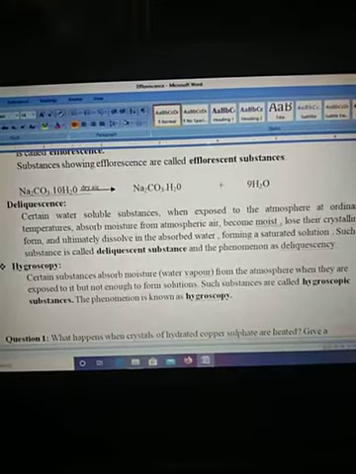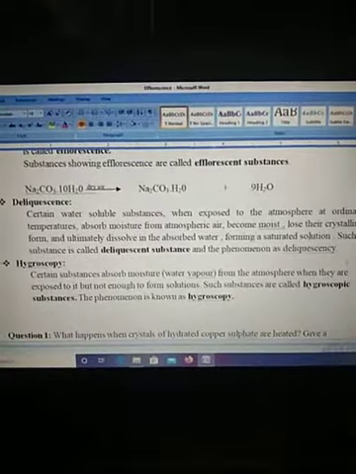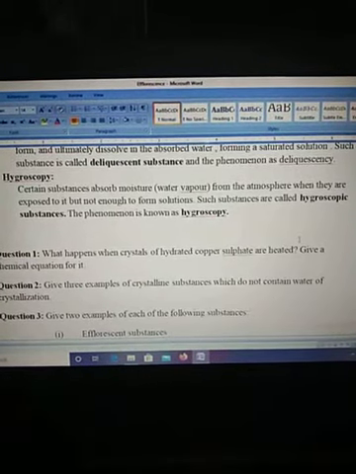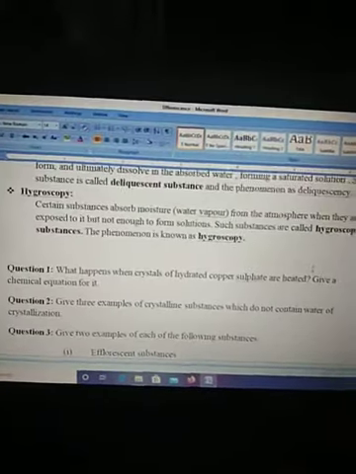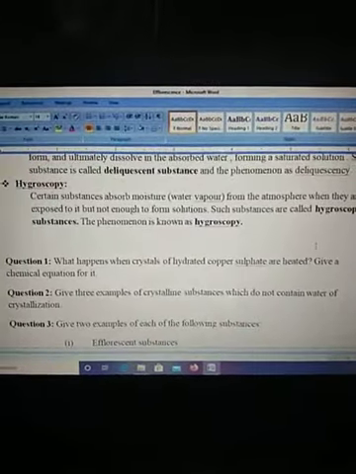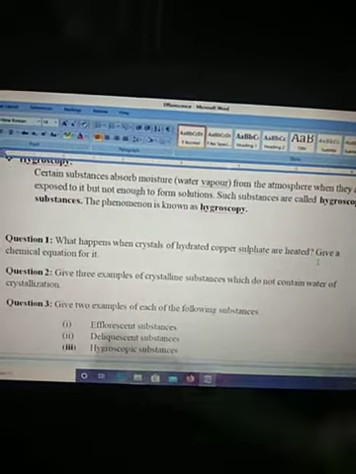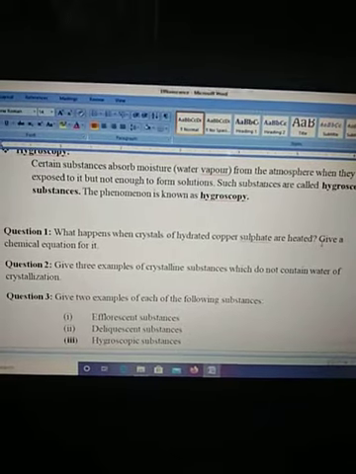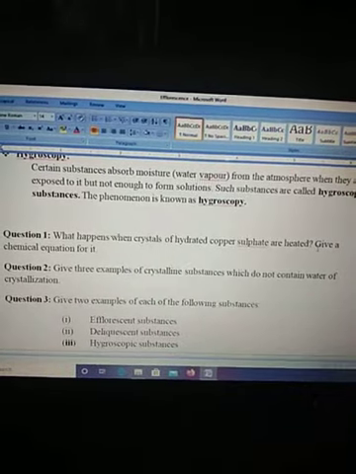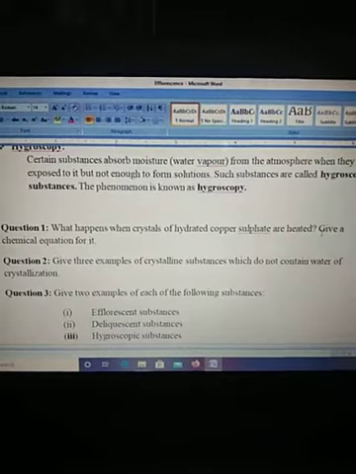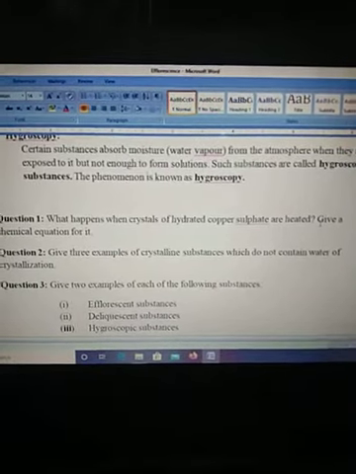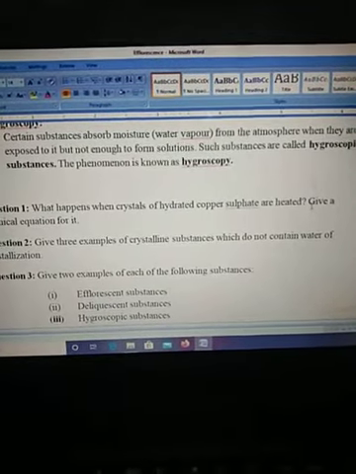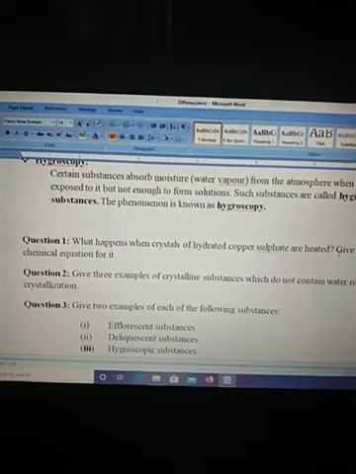So you need to know the definition and the examples of these three phenomena. After this, you have an assignment to solve. The first two are from the previous topic, where we studied water of crystallization. What happens when crystals of hydrated copper sulfate are heated? Give a chemical equation for it. Give three examples of crystalline substances which do not contain water of crystallization, and give two examples of each of the phenomena that we just learned. Thank you.